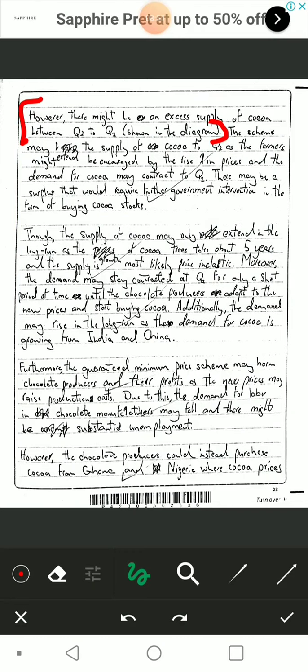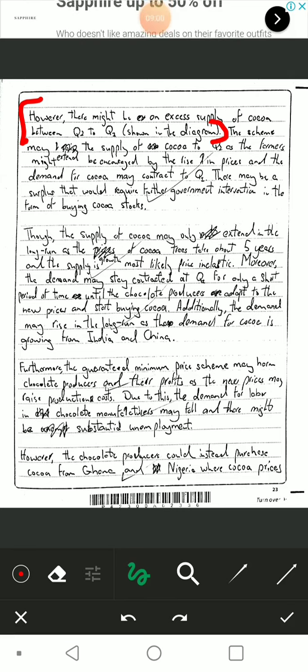Okay, we've already seen that in the diagram. As farmers might be encouraged by the rising prices, and the demand for cocoa may contract to Q1. Again, shown in the diagram, but I'm incorporating it and I'm also analyzing it by mentioning that farmers might be encouraged by the rising prices. This shows economics because this is a basic law of supply and demand here, and this shows economic understanding, the rudimentary economics understanding. It shows that a candidate knows that a rise in price would encourage the farmers to supply more.